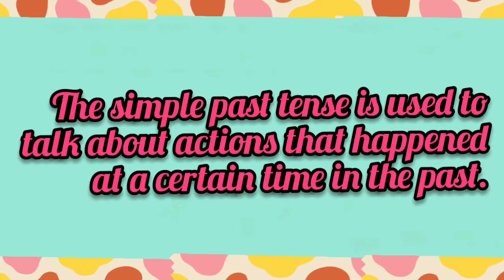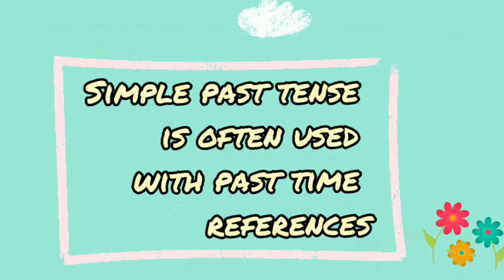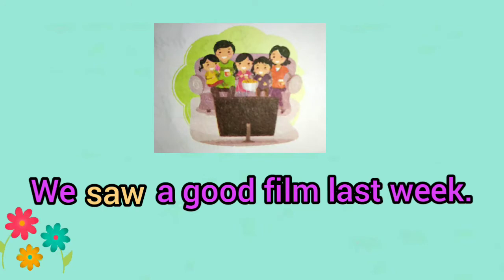The simple past tense is used to talk about actions that happen at a certain time in the past. We use the simple past when something happened with certain past time expressions. For example, we saw a good film last week.